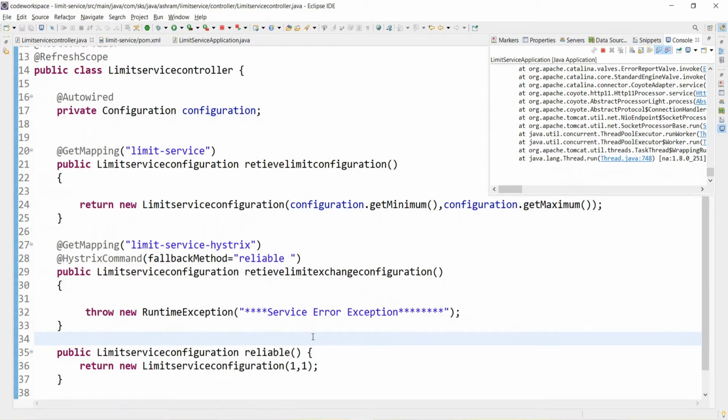So somewhere we have missed something in a spelling. Fallback retrieval configuration, fallback method is equal to reliable.